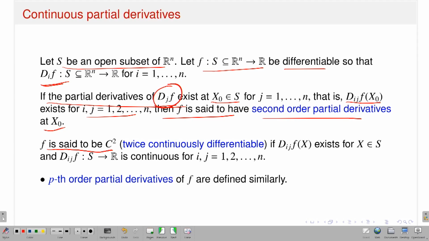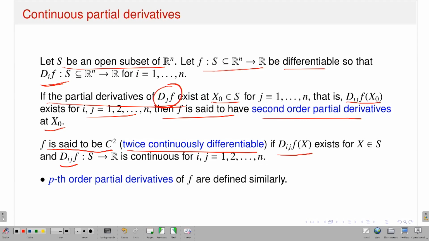When I say that f is in C2, in brackets twice continuously differentiable, that means I demand that the second order partial derivatives of f at the point should exist. On top of that, I want these second order partial derivatives, again functions from a subset of Rn to R, to be continuous.